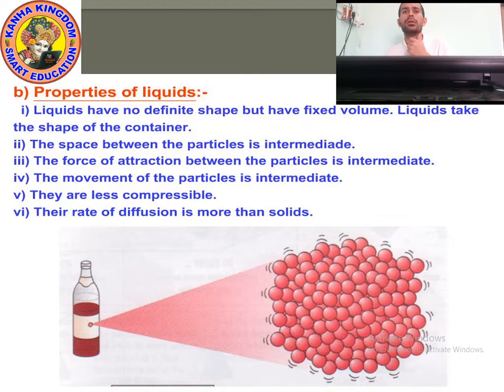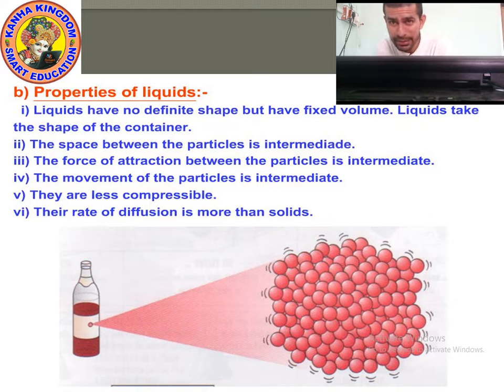You already know volume is length into breadth into height. Do you remember, volume is measured in meter cube? So the next point: the space between the particles is intermediate.